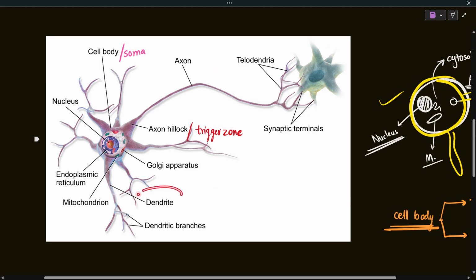So the input of information will be done from the dendrite, then the signal generation will be done at the axon hillock, the action potential generation, and then that action potential will be passed down throughout the axon. At the synaptic terminals, this is the output of that neuron, and that will serve as an input for the next neuron.